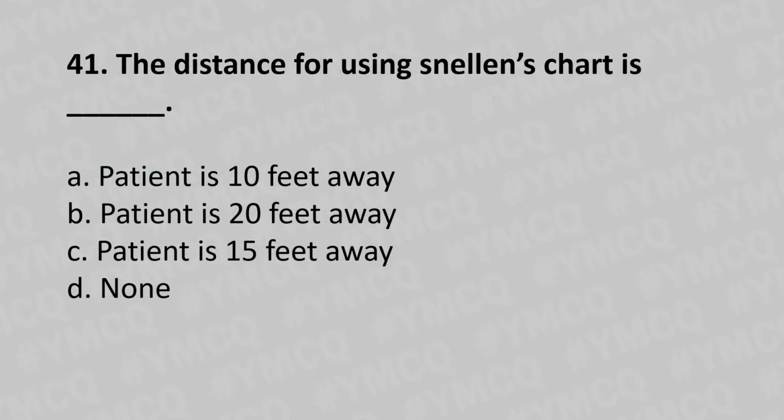Moving to our 41st question. The distance for using Snellen's chart is dash. Option A, patient is 10 feet away. Option B, patient is 20 feet away. Option C, patient is 15 feet away. Option D, none of the above. And the answer is option B, patient is 20 feet away.